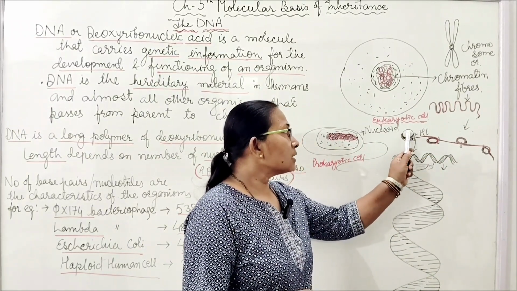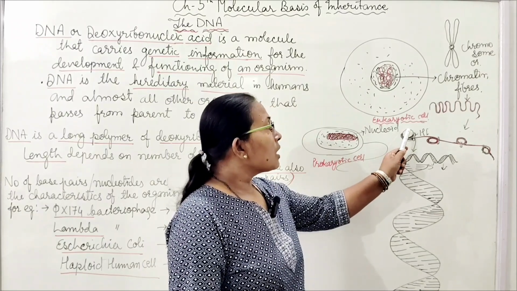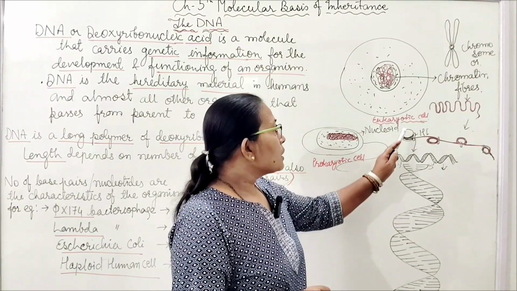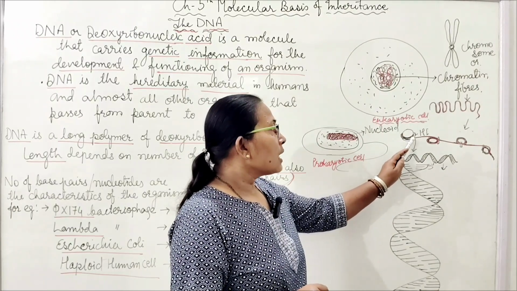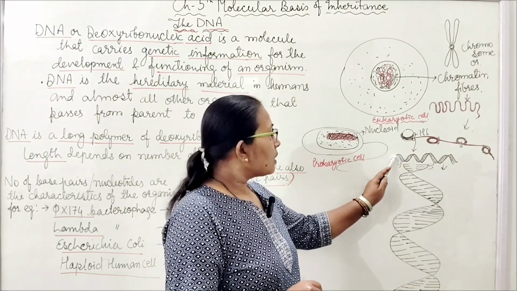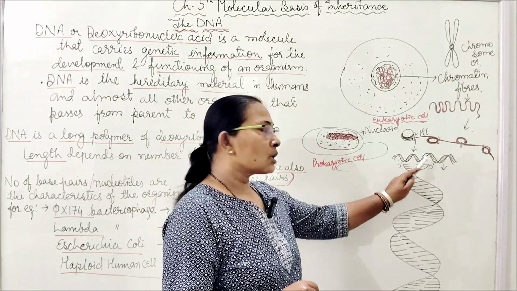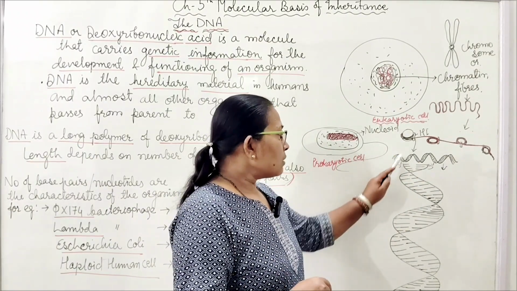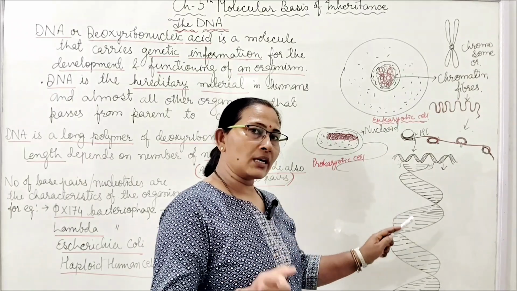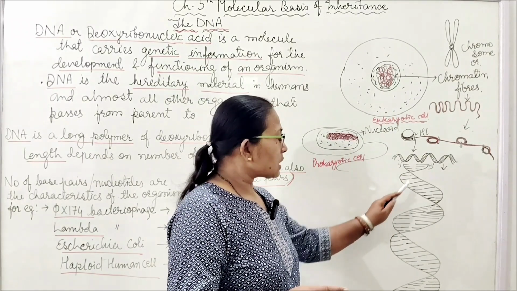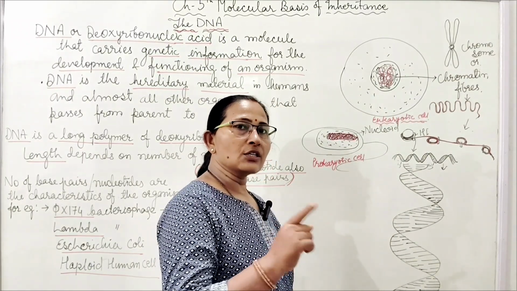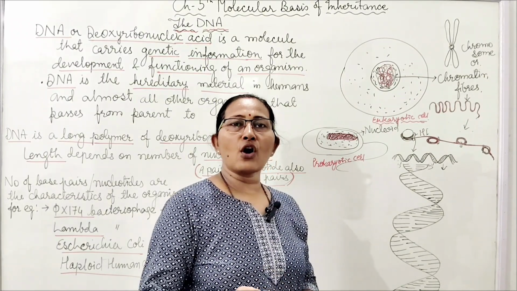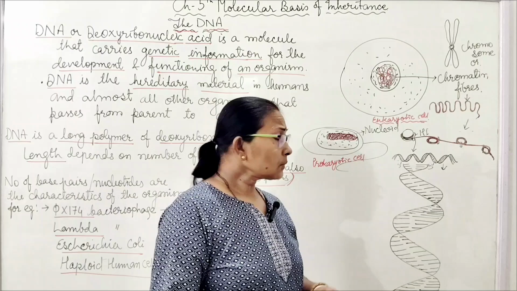Here inside is the histone proteins wrapped by the DNA. If we open the strand, this DNA looks like a ladder-like, ribbon-like structure, and when we see it in expanded form, it looks like a helical structure with the double-stranded form of the DNA.